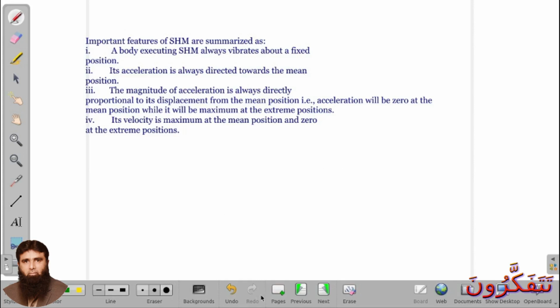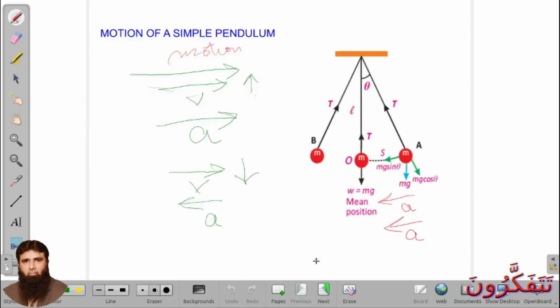We studied it in the previous case as well, where we studied that F or A is proportional to minus X. So what we conclude from that is, A increases with increase in displacement from the mean position, but the negative sign indicates its direction is always towards the mean position. So same in this case as well.